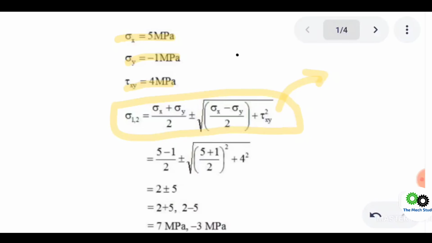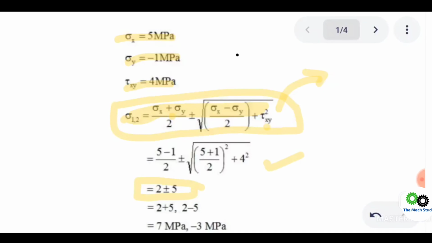They have already provided the sigma 1 value, which is 7, but you need to calculate the second one. If you have time or any confusion, you need to apply this basic formula. If you put in the values sigma x equal to 5 MPa, sigma y equal to minus 1 MPa, and tau xy equal to 4 MPa, you will get the final answer.